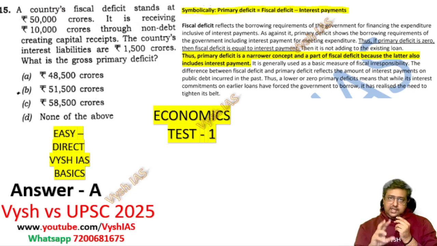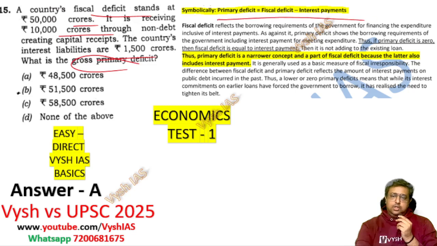Second question, again they have asked the same way. A country's fiscal deficit stands at 50,000 crore. It is receiving 10,000 crore of non-debt creating capital receipt, and it has interest payment of 1,500 crore. And they're asking again the primary deficit. Just now I told you primary deficit is equal to the fiscal deficit minus interest payment. Fiscal deficit is given as 50,000 crore. Interest payment is 1,500 crore. Simply subtract it, you will get 48,500 crore, the first option. The other 10,000 crore is given to confuse you.